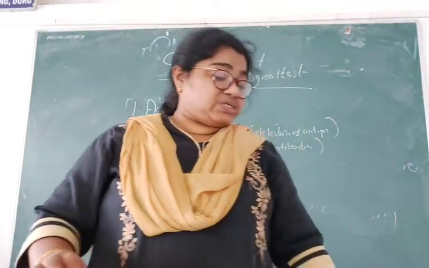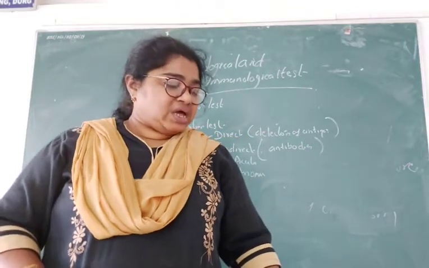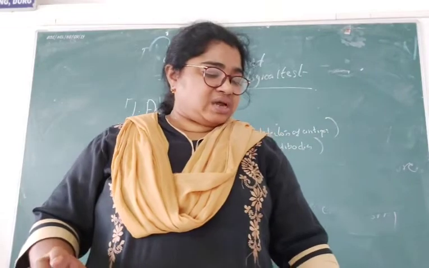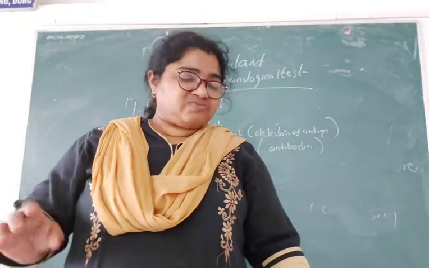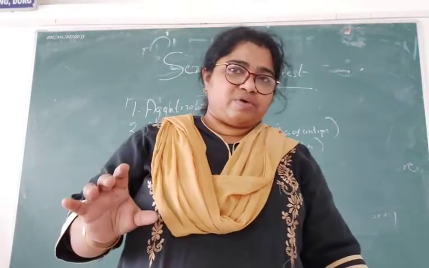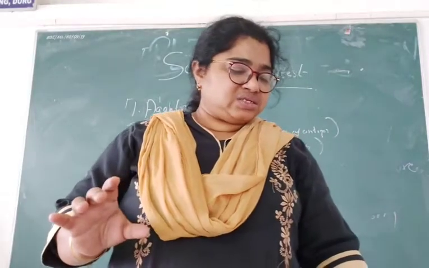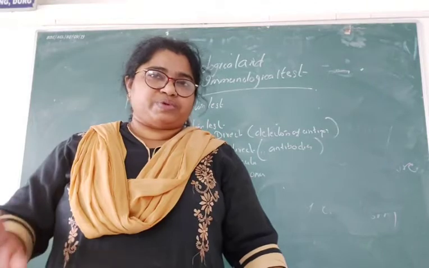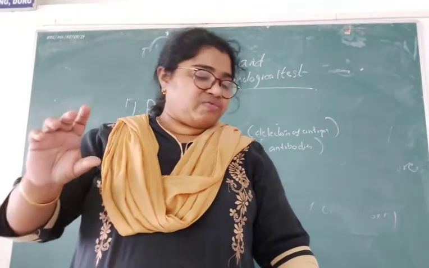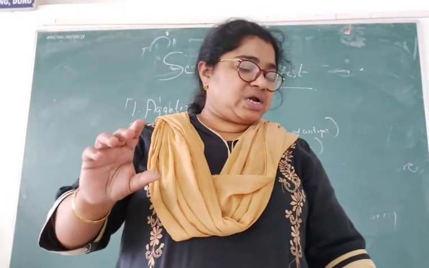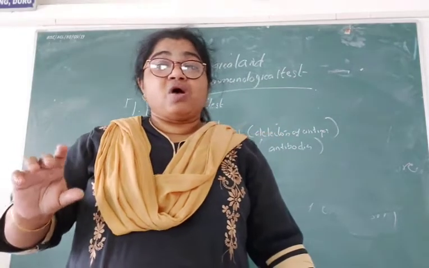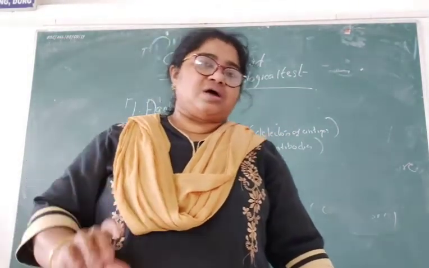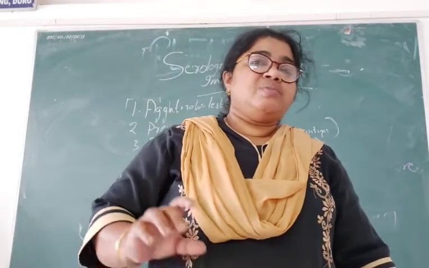Second is the precipitation test. In the precipitation test, the antigen and antibody are in soluble form, and when they react with each other, they form an insoluble precipitate. The precipitate will be formed. This is usually done in the case of rickettsia or venereal disease. To diagnose rickettsia or venereal disease we will be doing the precipitation test.